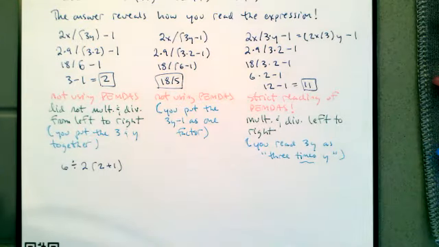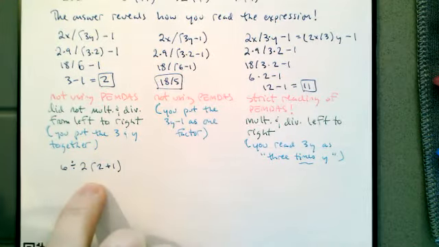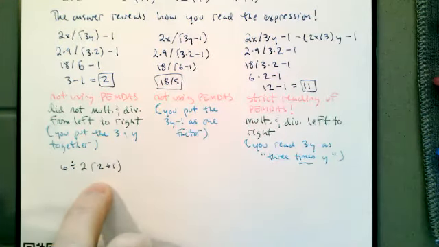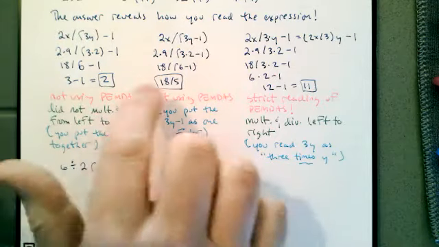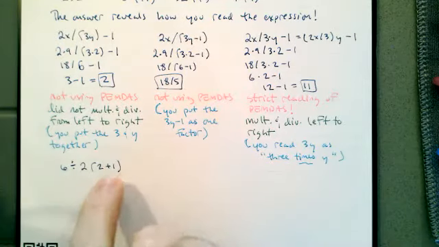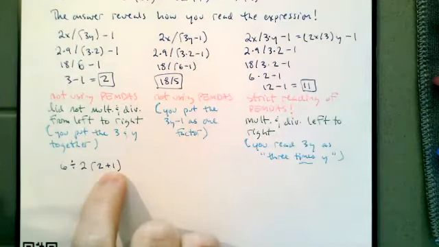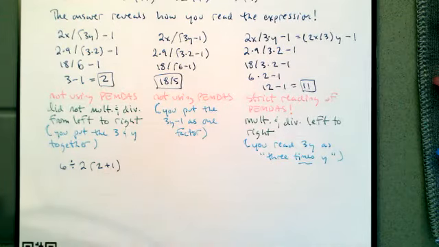The same people that said 2 or 18 over 5 will turn around and look at this one and say, oh yeah, that one, divide first, then multiply. They're all strict reading of PEMDAS until they get to this. If you put a variable in over here for the 2 plus 1, they're like, nah, group those things together. That's an example of rules that are what I refer to as terrible.